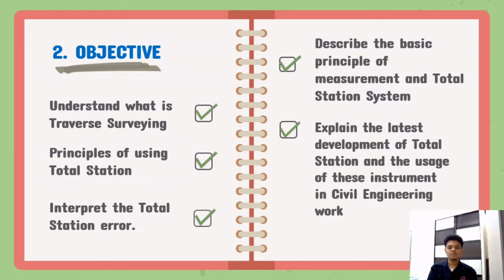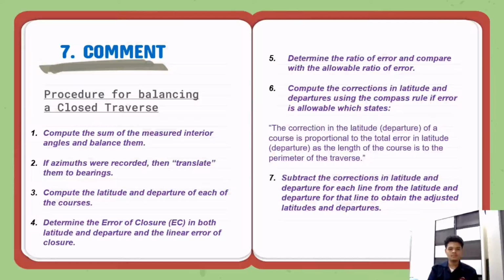The objective of this presentation is to understand what is traverse surveying, principles of using total station, interpret the total station error, describe the basic principle of measurement and total station system, and finally to explain the latest development of total station and the usage of this instrument in civil engineering work.